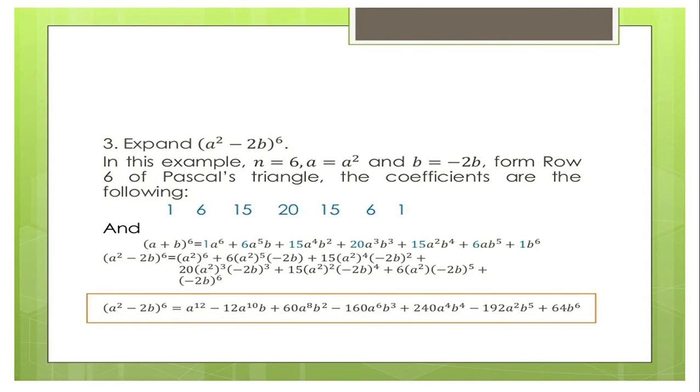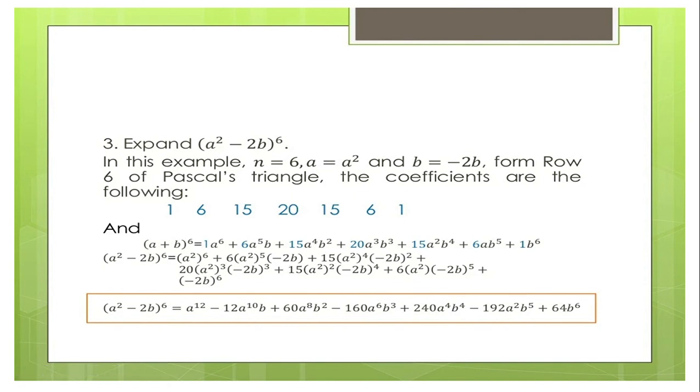Kung ito himuon, we will just have to multiply the exponent. 6 times 2, that's 12. Mo nang natay a to the power of 12. Minus, nganong na minus man na siya because unahon sa din nato a to the power of 2 to the power of 5. Kung ito himuon, multiply si 5 times 2. Nahimong a to the power of 10 times 6, that is 6a to the power of 10 times negative 2b, that becomes